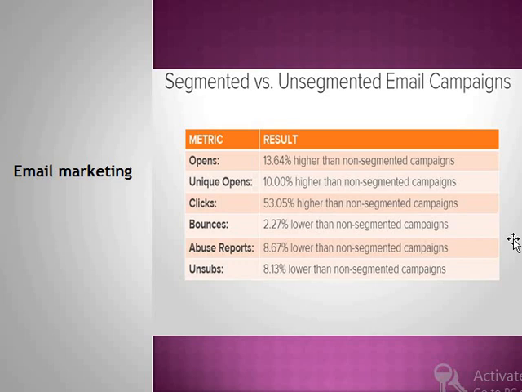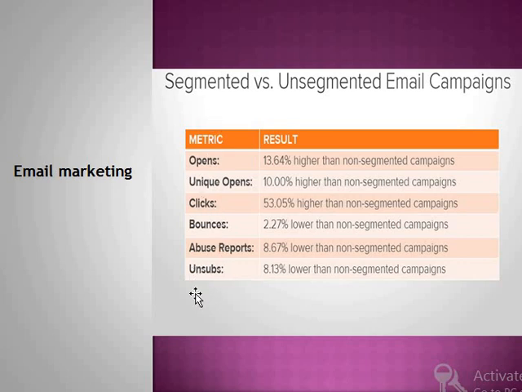Abuse reports are 8.67% lower than for non-segmented campaigns, and unsubscriptions. We always have a button, a click, where we can unsubscribe. That reduces by 8.13%. If we don't like any email, we can simply unsubscribe, and we will no longer receive that email. These are some of the metrics.